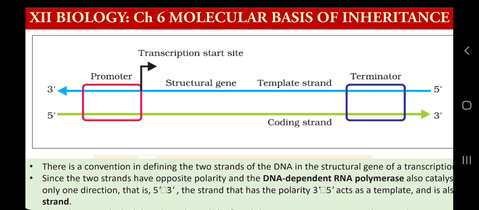Here the open reading frame is also denoted as the structural gene. What is a structural gene? It is the sequence of DNA which is transcribed into RNA, because the promoter is the initiation site and the terminator is the end site. So this set of sequences in DNA is called a transcription unit.